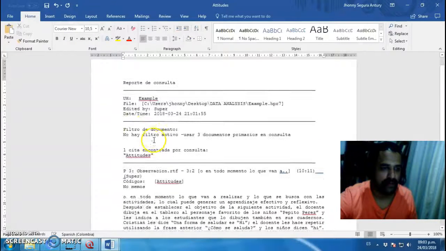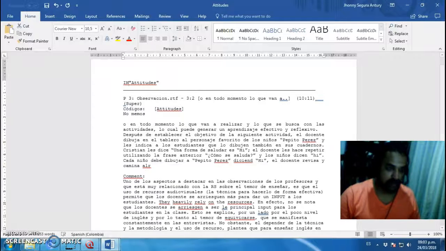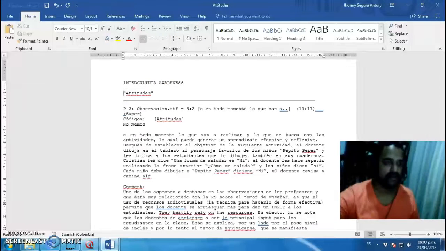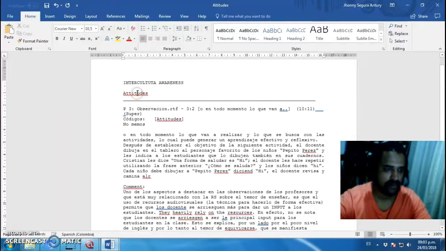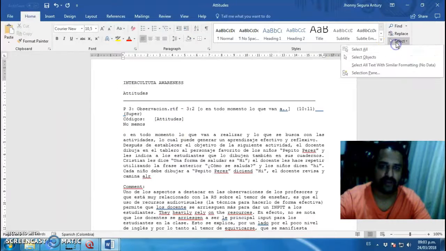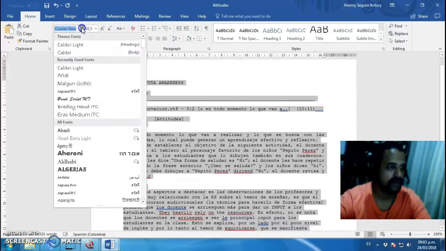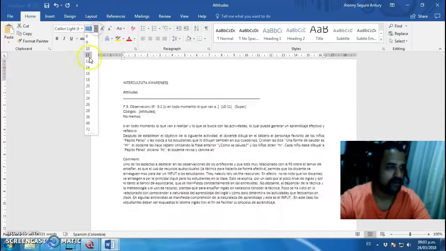Yes. So in this case, if I want to talk about intercultural awareness, and this is the attitudes, I'm gonna change, I want to use my different font. 12.